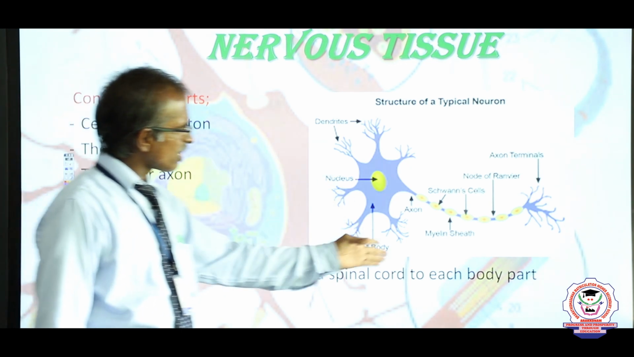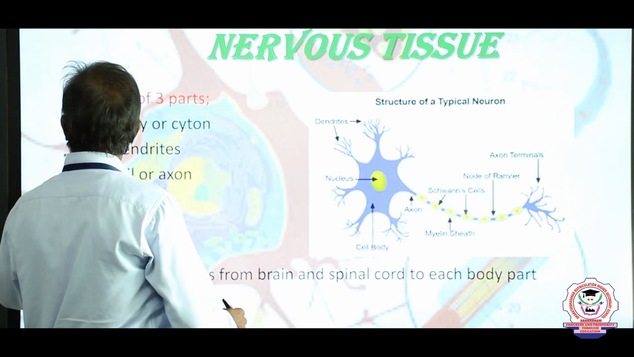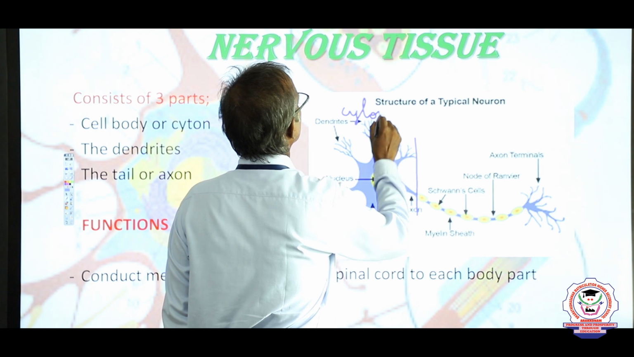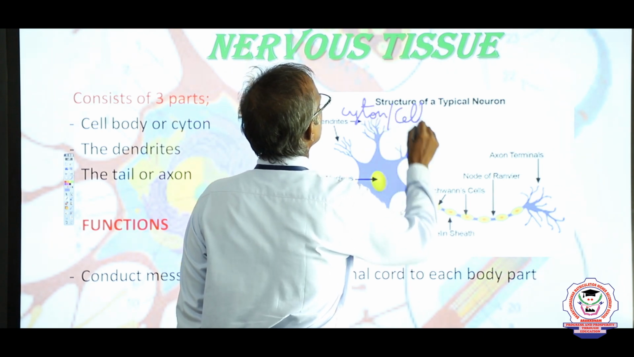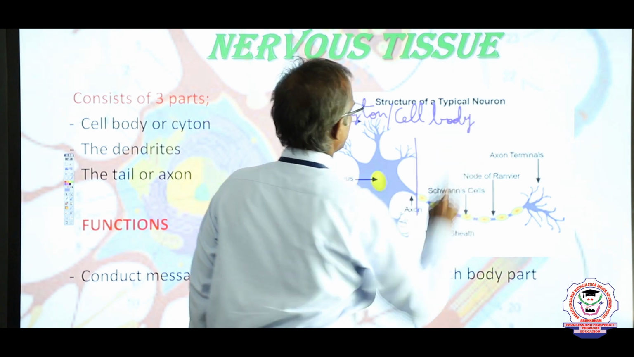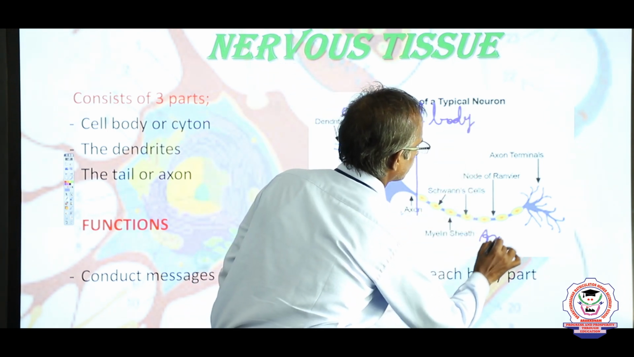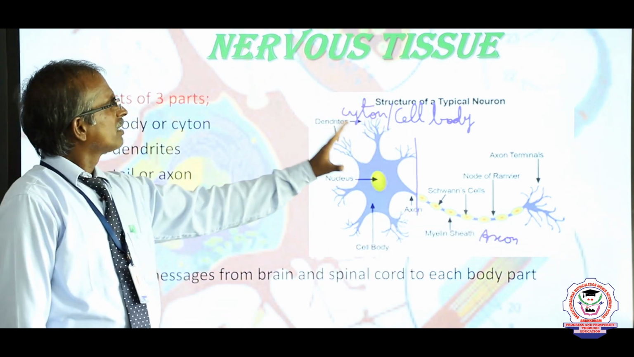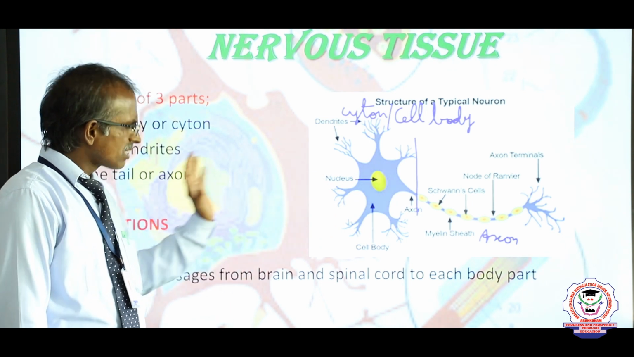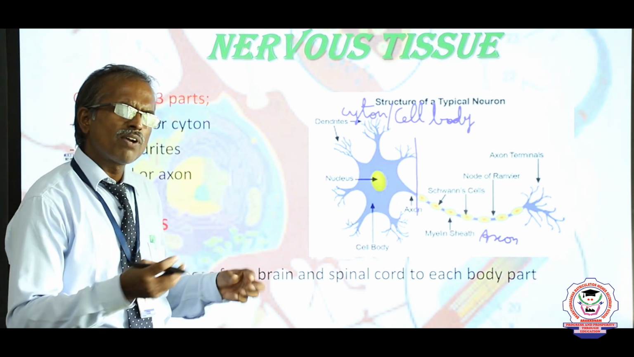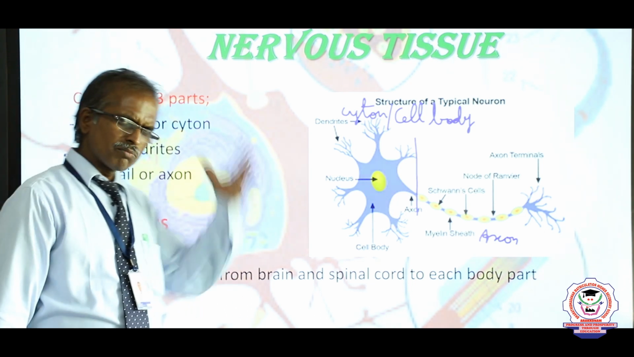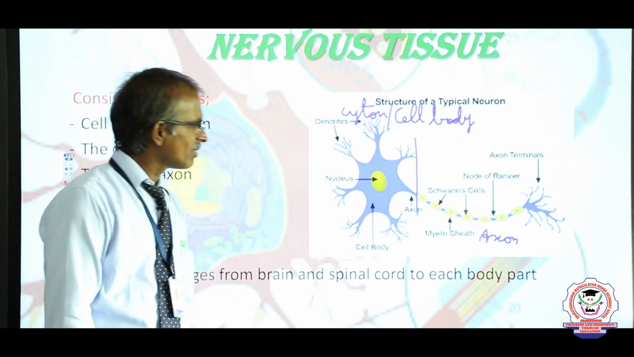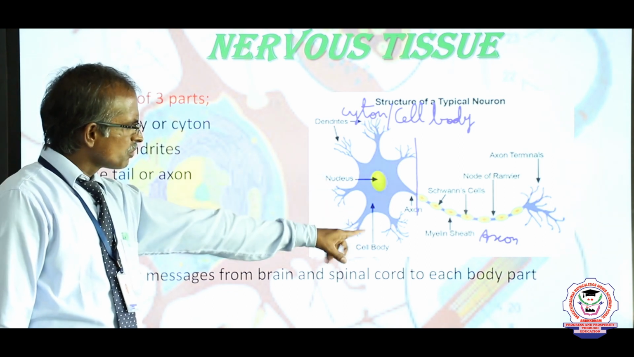Each nerve cell consists of three main parts, namely this part we call the cyton, otherwise the cell body, and this we call the axon, with axon endings. Nerve cells help nerve fibers carry messages from the brain and spinal cord to each part of our body. This is the main function of the nerve cell, the neuron.